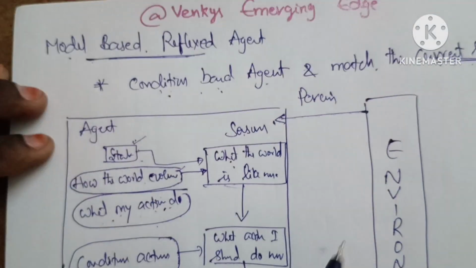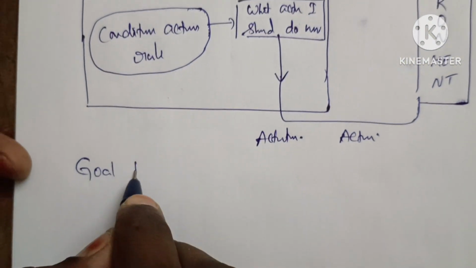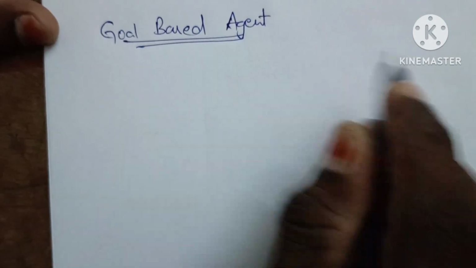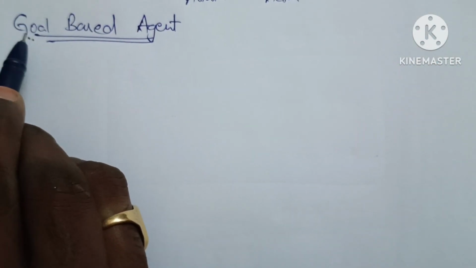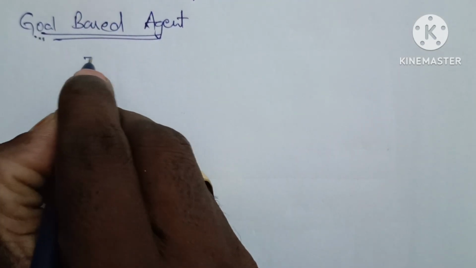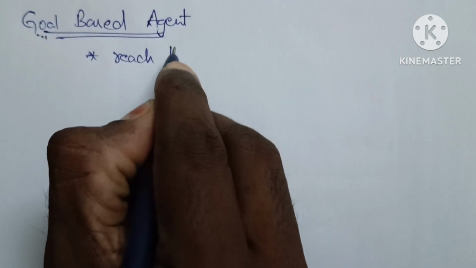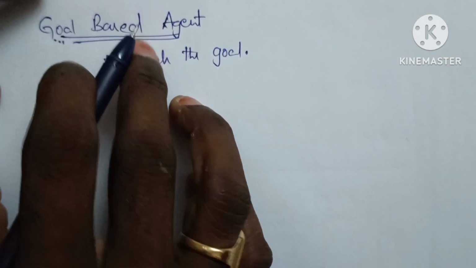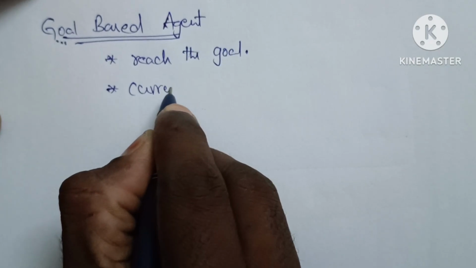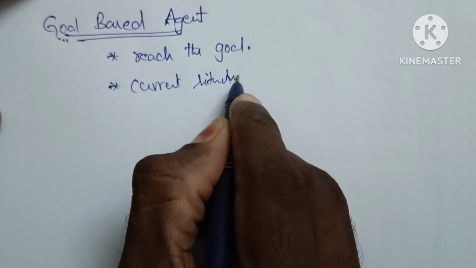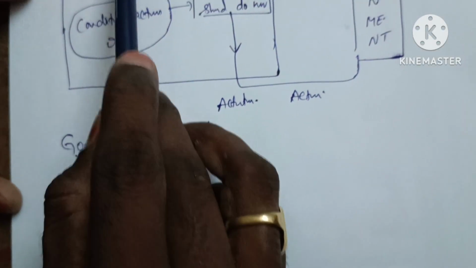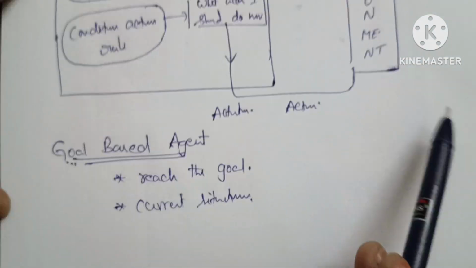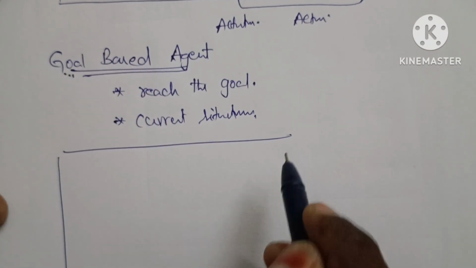Is it clear? Next architecture, goal based agent. Here the name itself is goal based. So this is mainly focused on reaching the goal. Mainly focused on reaching the goal based on current situations also. That means, what are the situations we are involved in the model based? Here also the same situations are involved. Just to check what the architecture is.